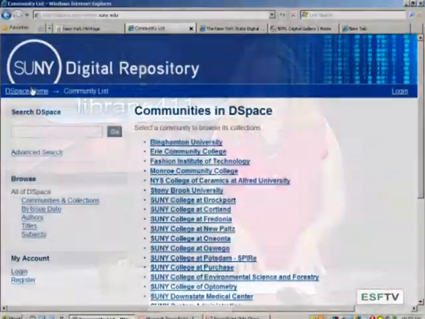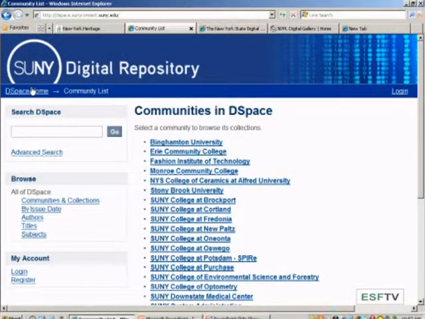A lot of this information is going to be information from archives and special collections because of the material itself, maybe the quality of the material or the age of material or rarity of the material. Some SUNYs choose to digitize this and make it available in that format. This is great too because you can come here and you can see what the other SUNY institutions have available. Again, it's a lot of archival and special collections. So be sure to check out SUNY DSpace, a great resource for SUNY information.